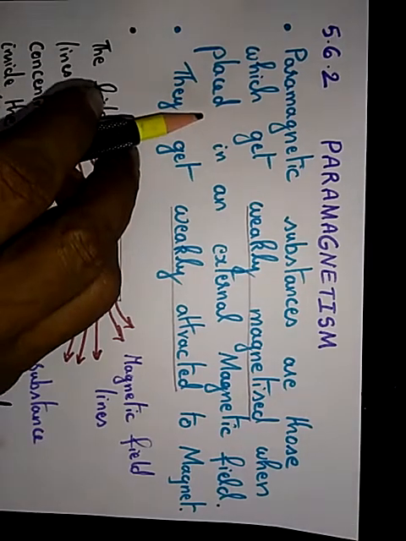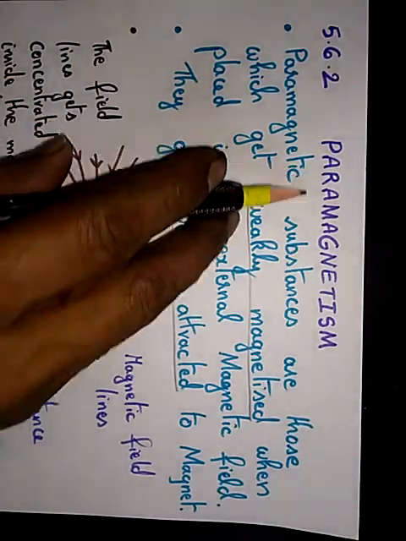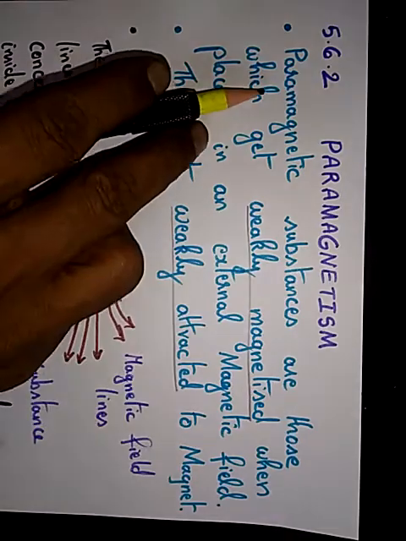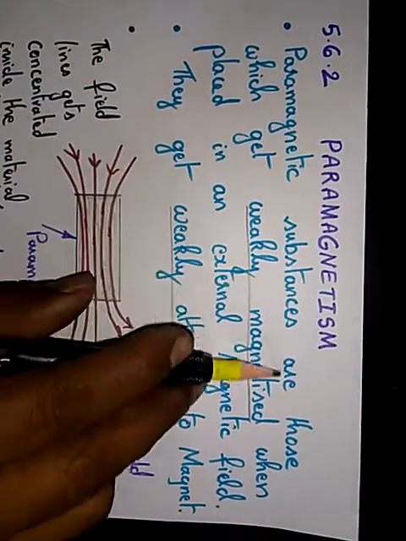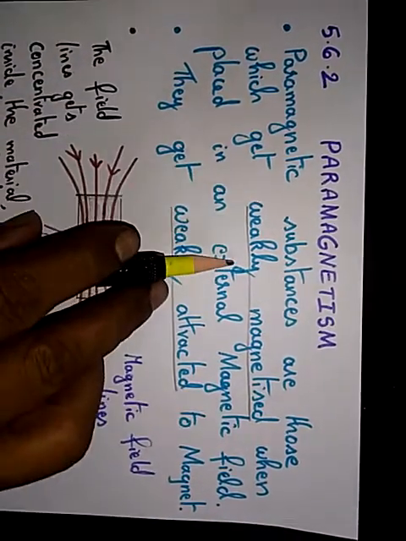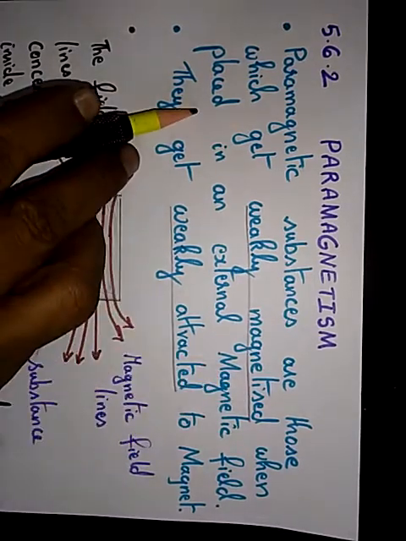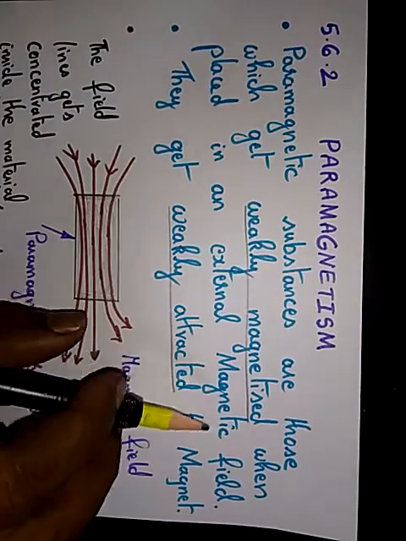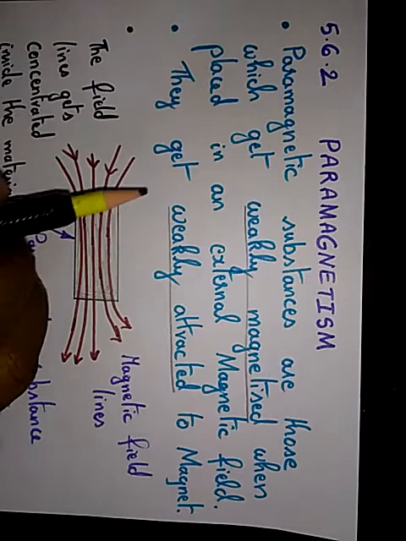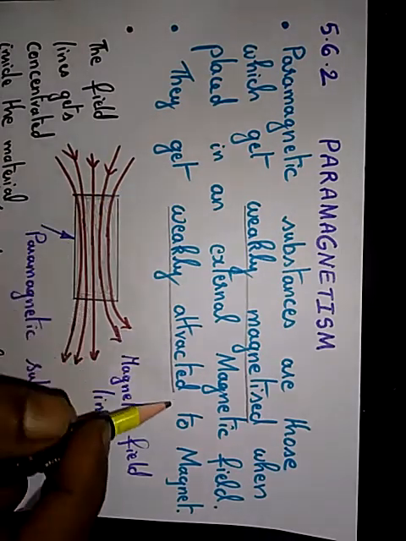Hello viewers, today we are going to see about paramagnetism. Paramagnetic substances are those which get weakly magnetized when placed in an external magnetic field. They get weakly attracted to a magnet.